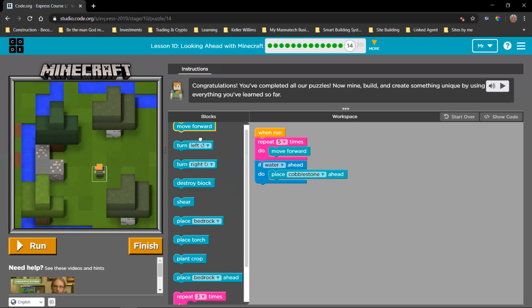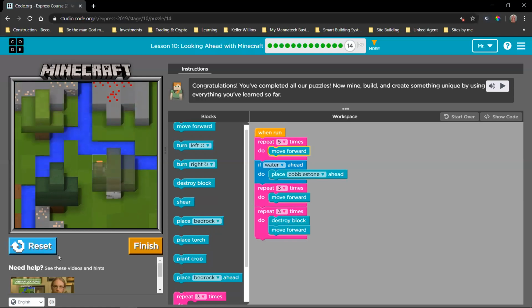Then we want to move forward again. I think if I remember correctly, that was 3 times. And then we want to destroy the block and move forward perhaps another 3 times, so that we're just mining into something there. All right, let's see.